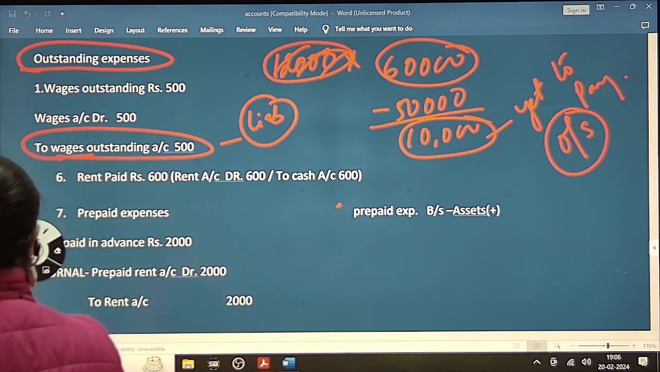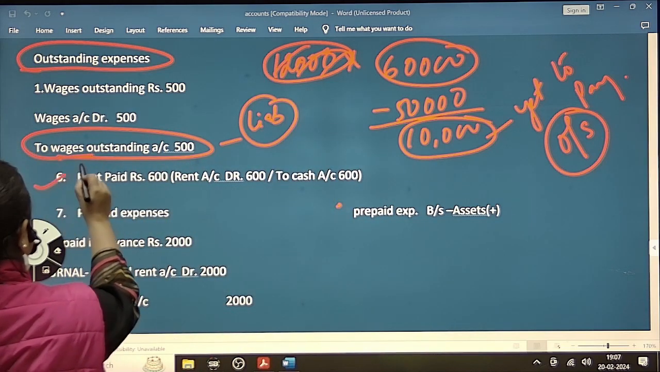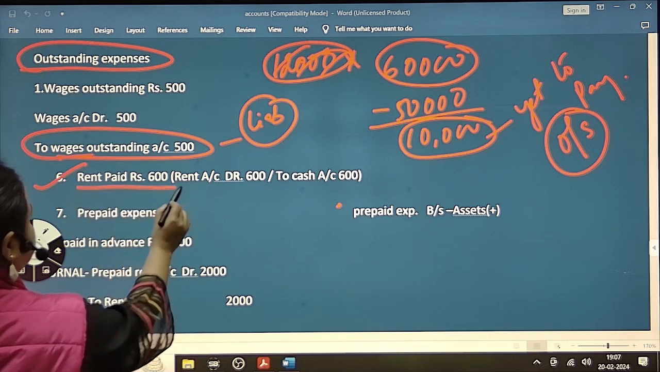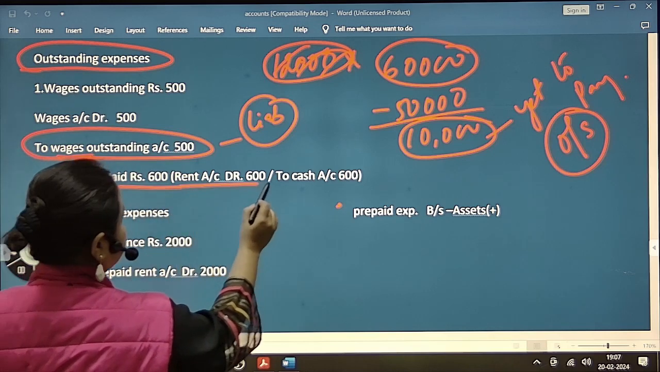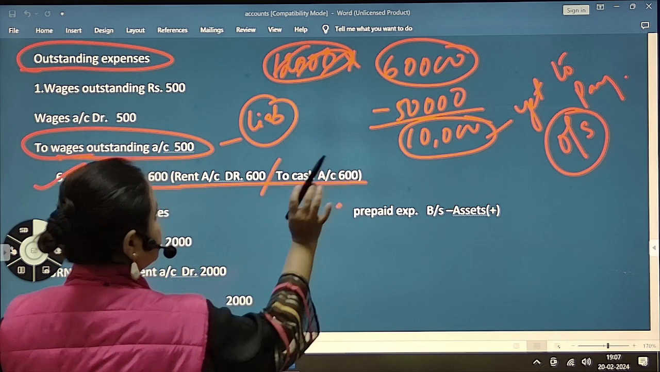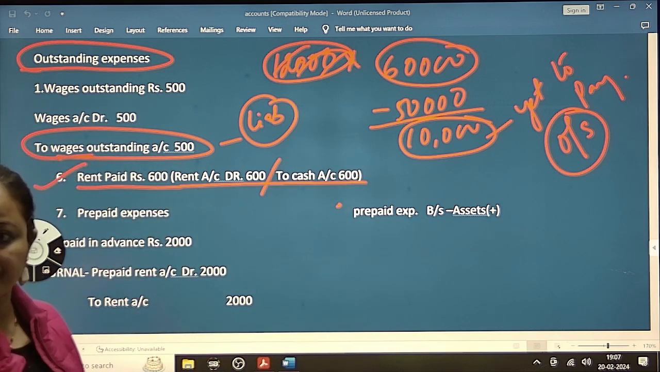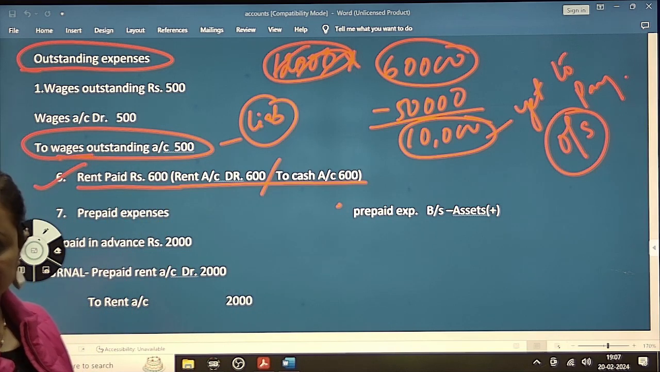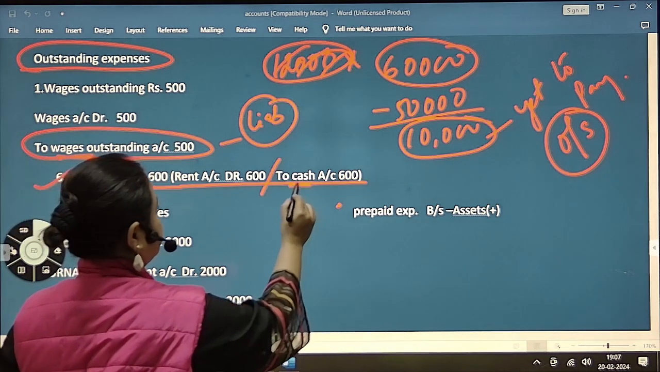Now next one, rent paid. So journal entry is rent account debit to cash account. Right? When you have paid rent, it's an expense. You're debiting rent, and what is going out? Cash is going out. Right?